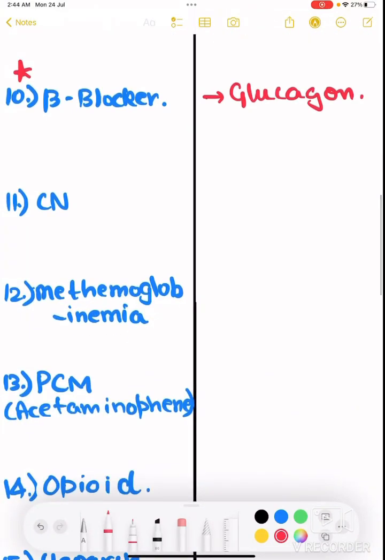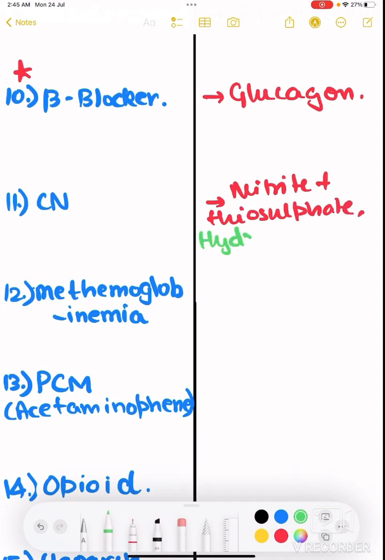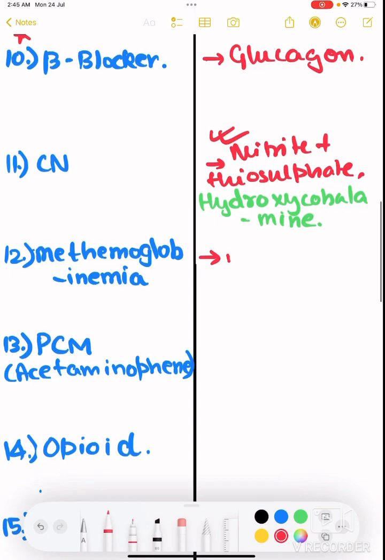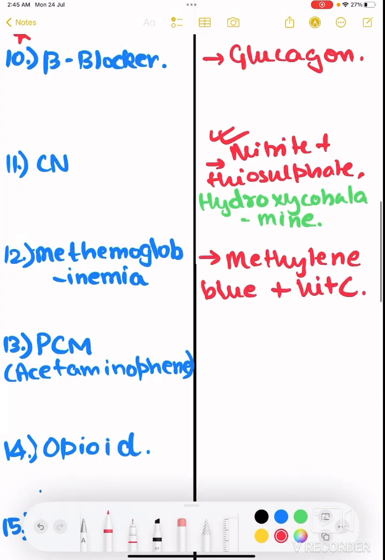Then cyanide poisoning. For cyanide poisoning, it is nitrite plus thiosulfate with hydroxocobalamin. So there is a whole mechanism for why this particular combination is used, but I'm not going to discuss it over here. Then what about methemoglobinemia? It is methylene blue plus vitamin C, right?